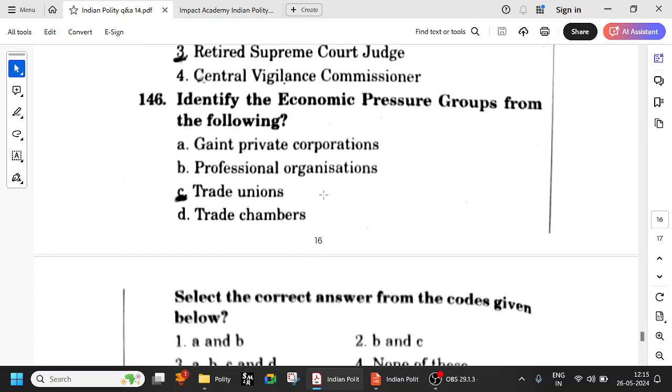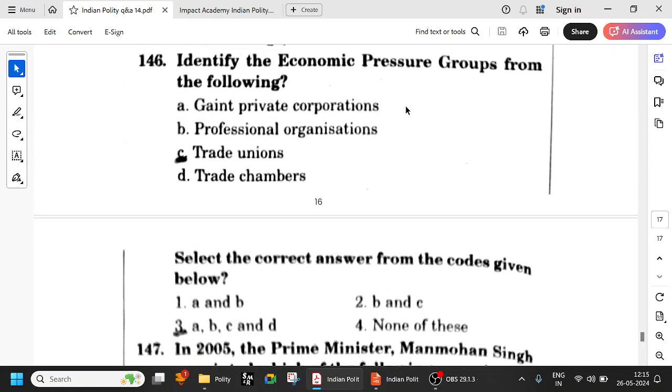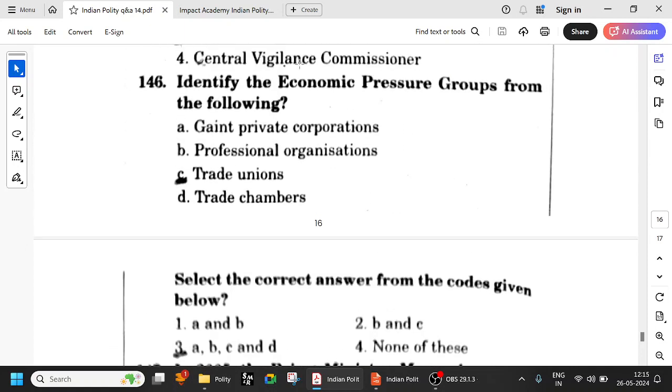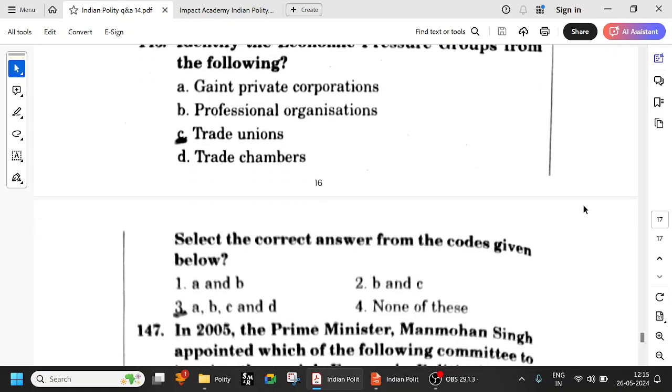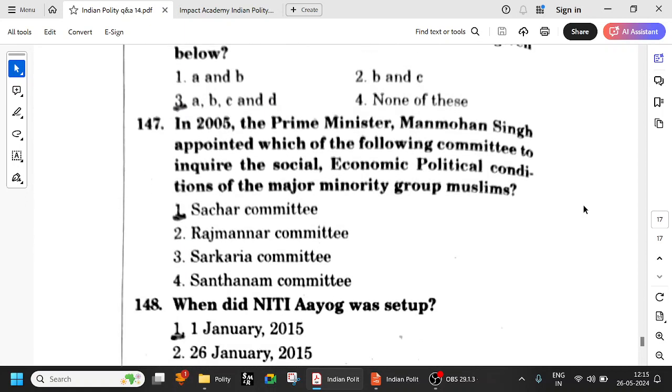Identify the economic pressure groups from the following. So trade unions. Trade unions are economic pressure groups. Okay. Sorry, not trade union. Basically, economic pressure groups. So all these are economic, because in private corporations, they have a lot of economic power. Okay, if someone from Reliance, he can go and talk to the Prime Minister directly, right? Professional organizations, these trade chambers, trade unions, this FICCI and all these things we've seen, right? International Chamber of Commerce, etc. So all these things wield economic pressure. Okay, so they are called economic pressure groups.